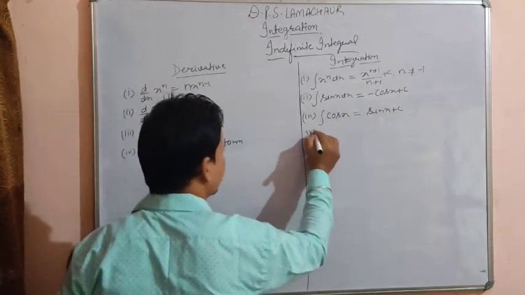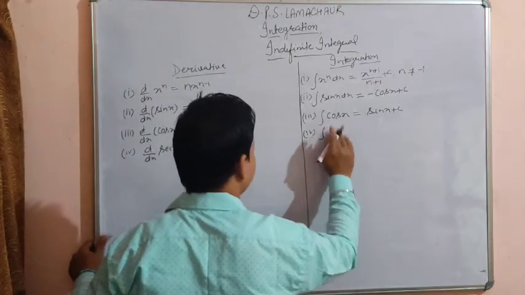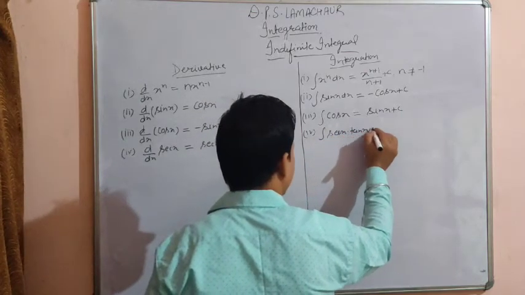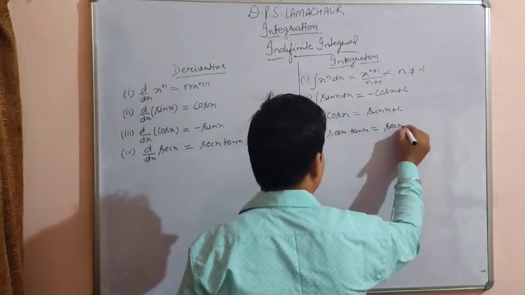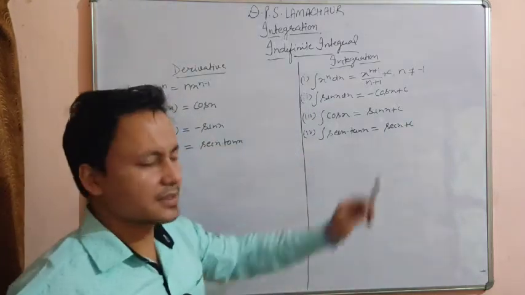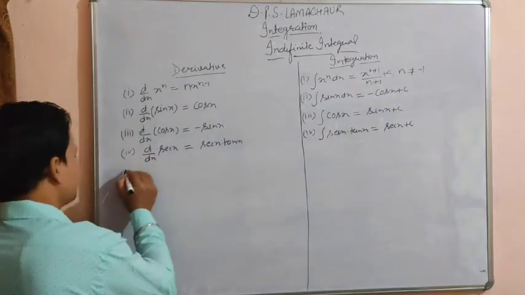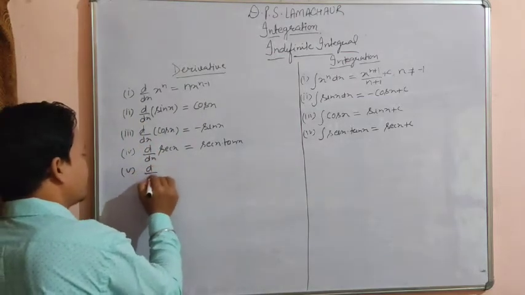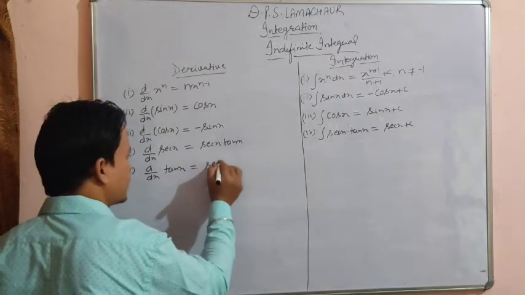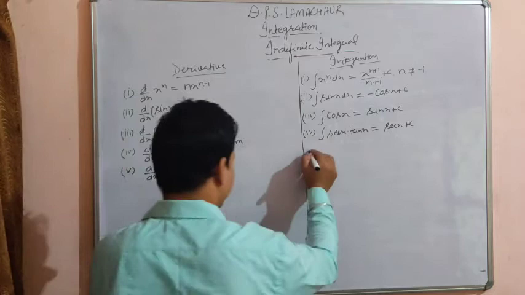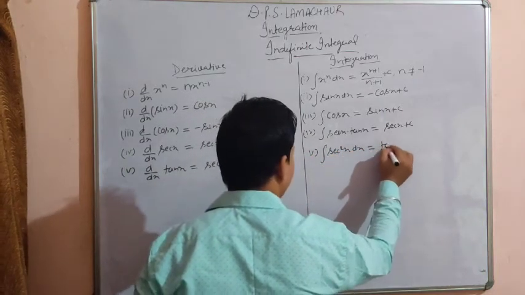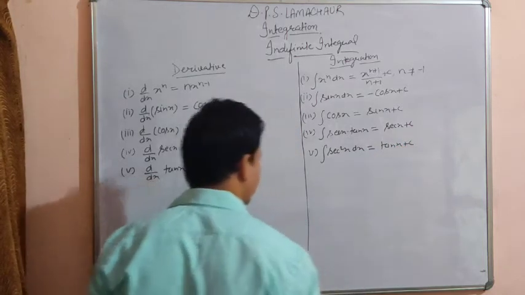So here, integration of sec x tan x is equal to sec x plus c. Right? Integration of sec x into tan x is sec x plus c. The derivative of tan x is sec square x, and integration of sec square x is equal to tan x plus c.